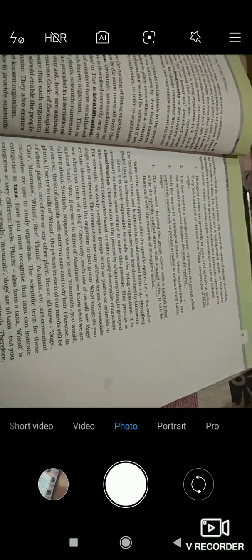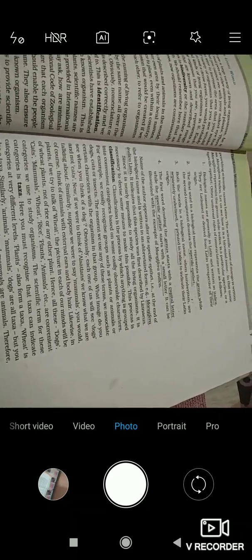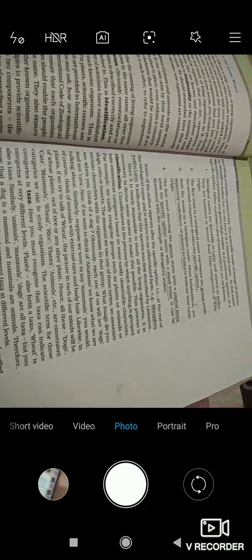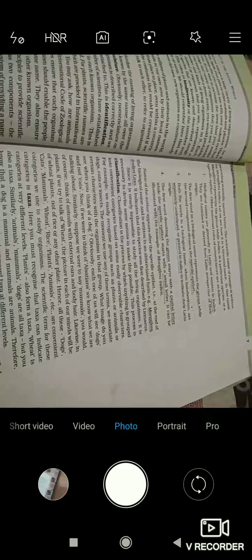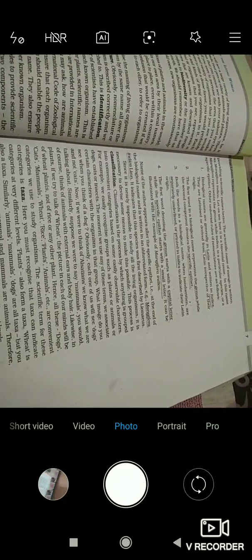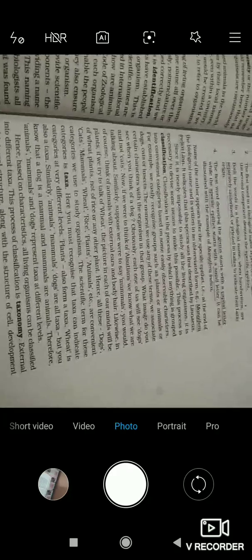So what happened here, it is telling the scientific term for these categories is taxa. So the scientific term which we use for these organisms belongs to the categories in taxa. Okay, here you must recognize that taxa can indicate categories at very different levels. The taxa which we use to give the scientific term to these organisms can indicate categories at very different levels. Okay, so let's see the next statement, what it is telling.